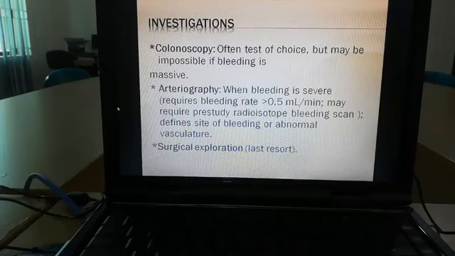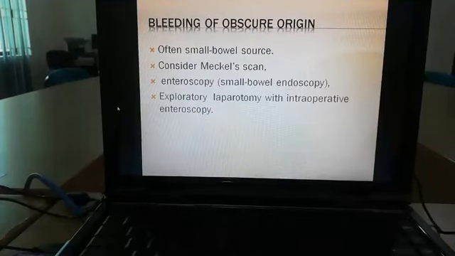Investigations for lower GIT bleeding: as we said, for upper GIT bleeding it is endoscopy, so for lower GIT bleeding the investigation of choice is colonoscopy. Another investigation is arteriography, but it is not usually used. Colonoscopy is the most commonly used investigation for lower GIT bleeding.